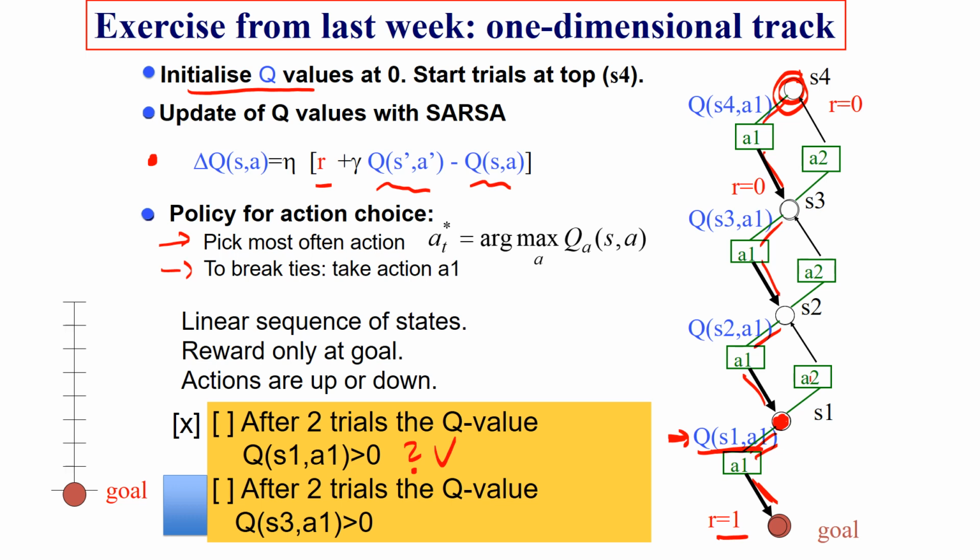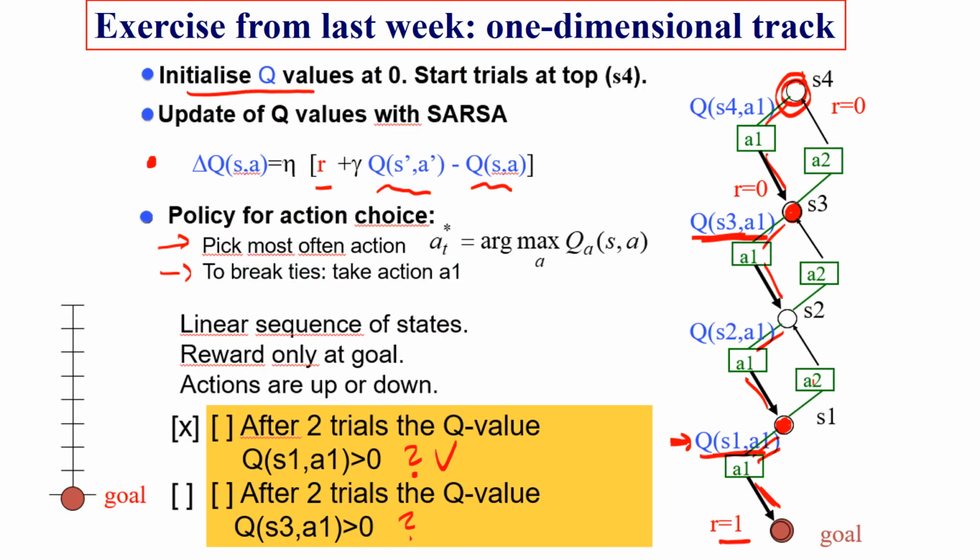Okay, now let's ask the same question, but for Q(S3, A1). This is up here. So the question is, after 2 trials, the Q value Q(S3, A1) is larger than 0. Is this true? Yes or no? Think for a minute, pause the video, and then I give the answer. And the answer is no.